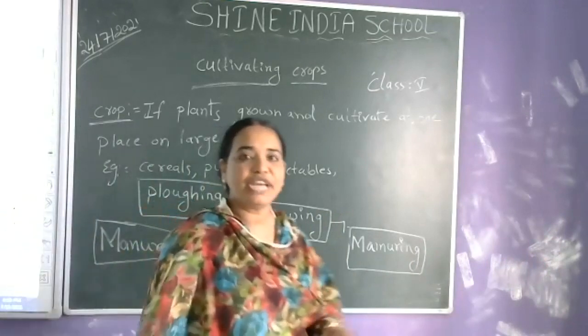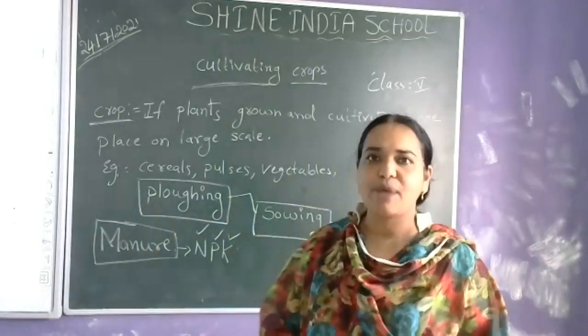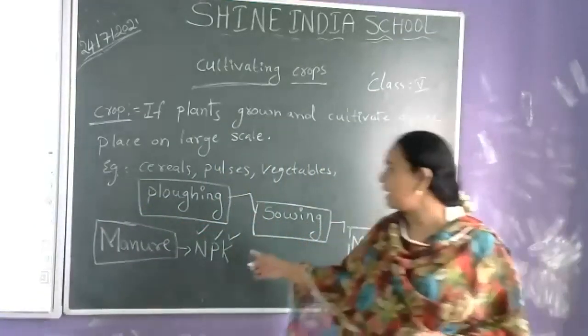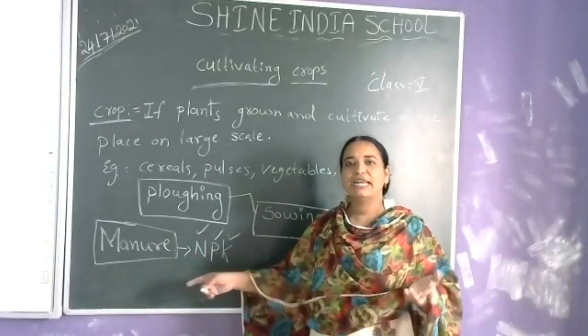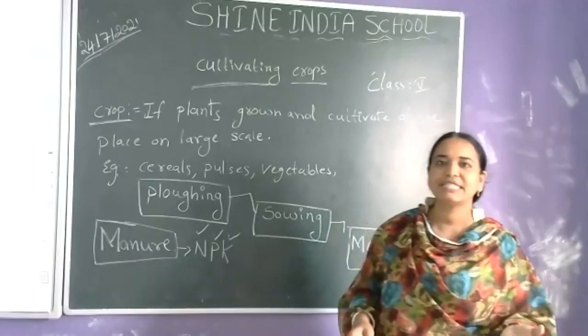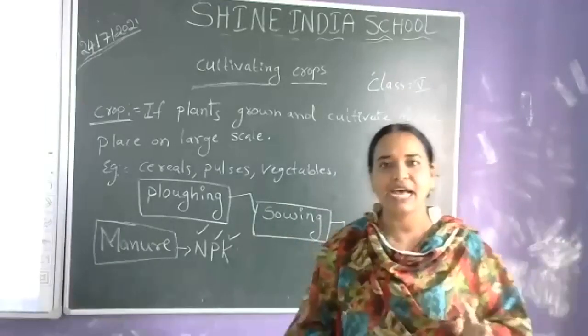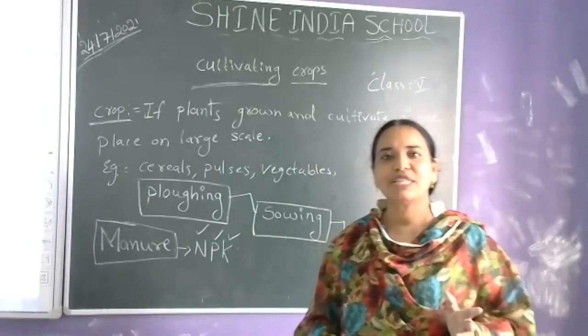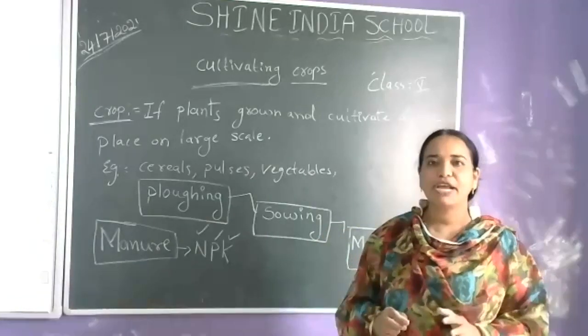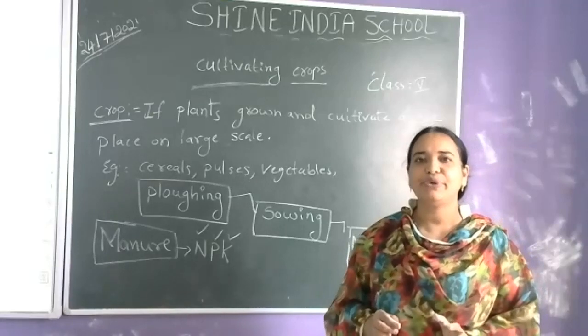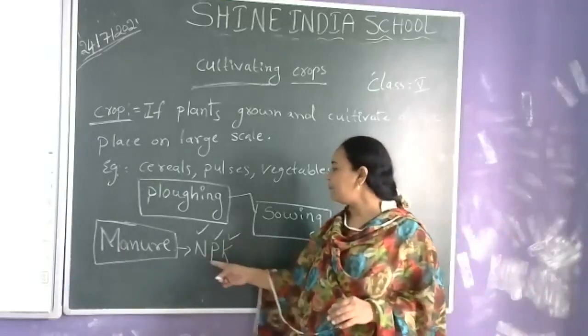Naturally, the crops will get the NPK from the manure. So what is manure? The dead plant bodies and animal excreta combined form the manure. The manure is very rich in nutrients like NPK.